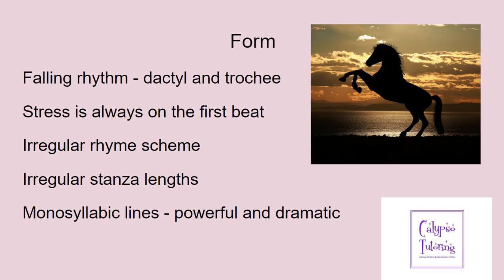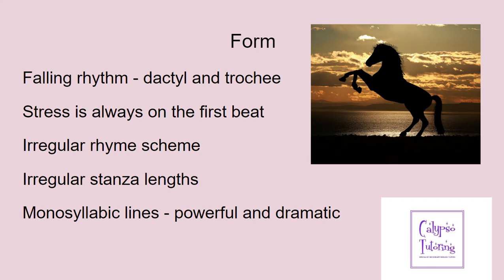But both of those, a dactyl and a trochee, mean that the stress falls on the first syllable in a line. So you'll see in a minute when it goes in 'half a league', they're dactyls. Okay, you've got one stressed and then two unstressed syllables. So stress is always on the first beat.